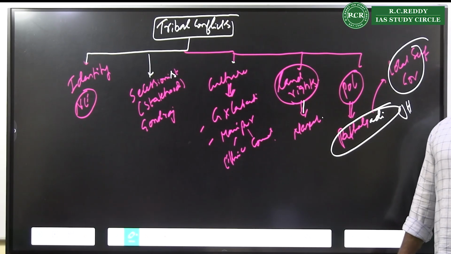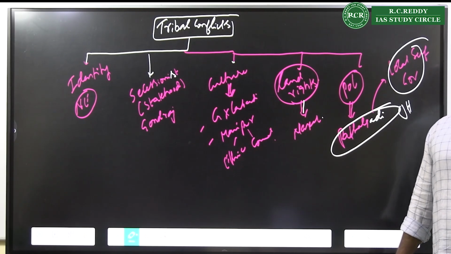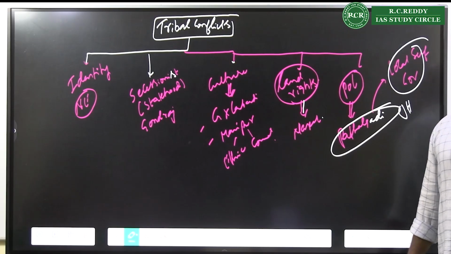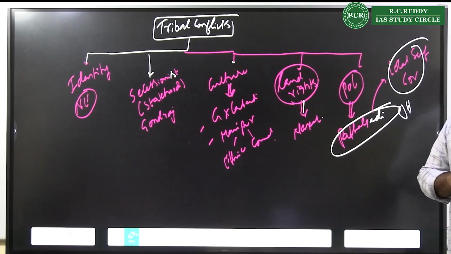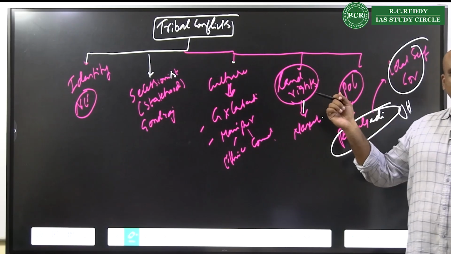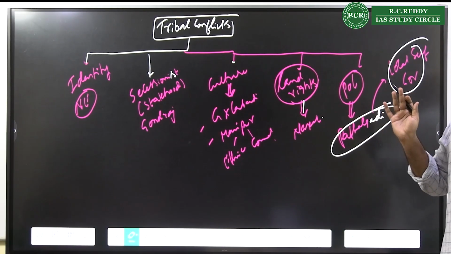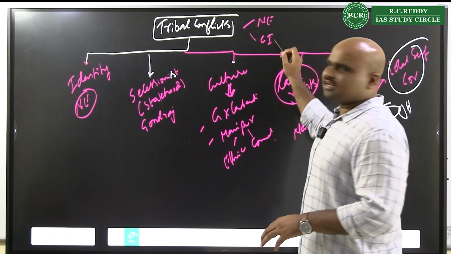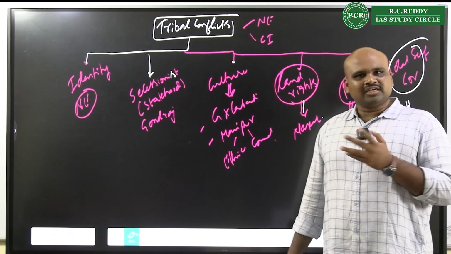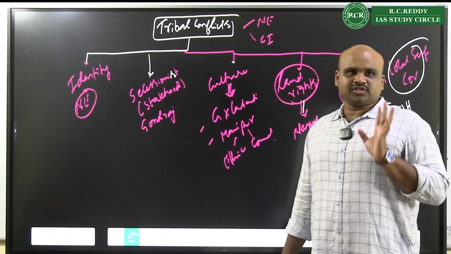Patalgadi movement where they were reinforcing their local systems and they were saying that we would never accept the modern political systems, the modern democratic systems. So, dividing like this is easy. I can write two points on each and examples. I can finish. Sometimes they are very specific with respect to northeastern region or central India. Doesn't matter. Reasons will remain same. Examples will change.